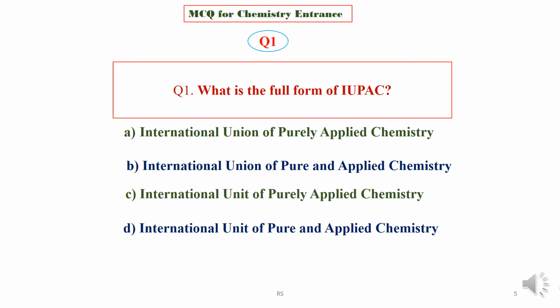Choose the right answer. We will now see the answer key, and the right answer is option B, that is International Union of Pure and Applied Chemistry. Now we are going to our next question.